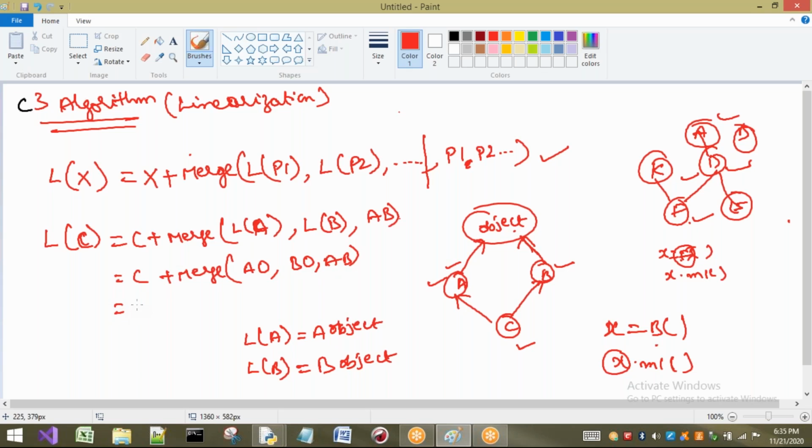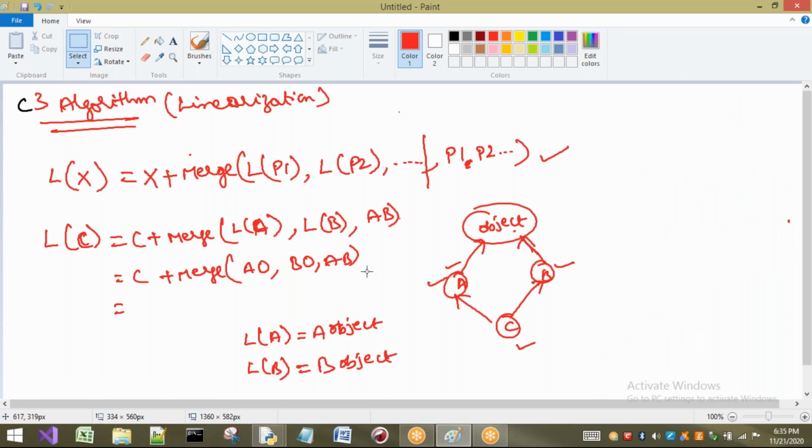Now listen carefully. From here, we have to understand. I think up to here it is clear for you. So I will clear the unnecessary points and diagrams here. Right. Now observe here. After this, what do I have to do? I will tell you one statement which is very important to understand. Based on this one only we are going to proceed for this C3 algorithm or linearization.